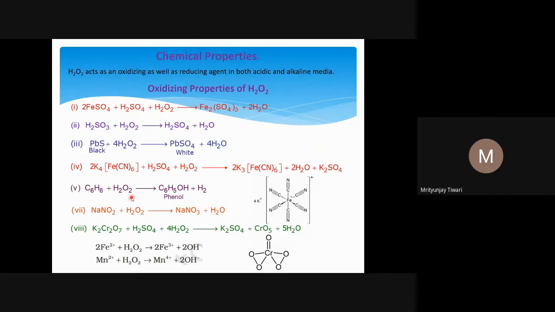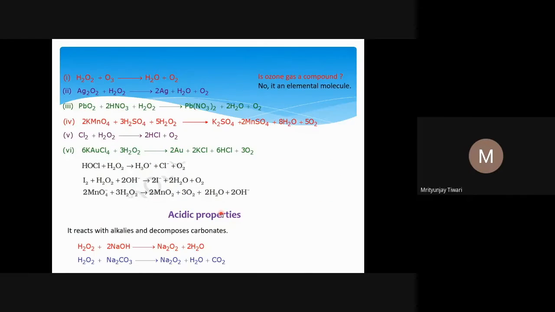In the case of oxygen, it was H2O2 in the -1 oxidation state, and in the case of phenol, the oxidation number of oxygen is -2, because one minus because of carbon, one minus because of hydrogen. In all the other cases, we see the formation of water where the oxidation number of oxygen is -2, and that oxygen has come from H2O2, where the oxidation state of oxygen is -1. So the oxidation state has reduced, and that is why it has oxidized others.